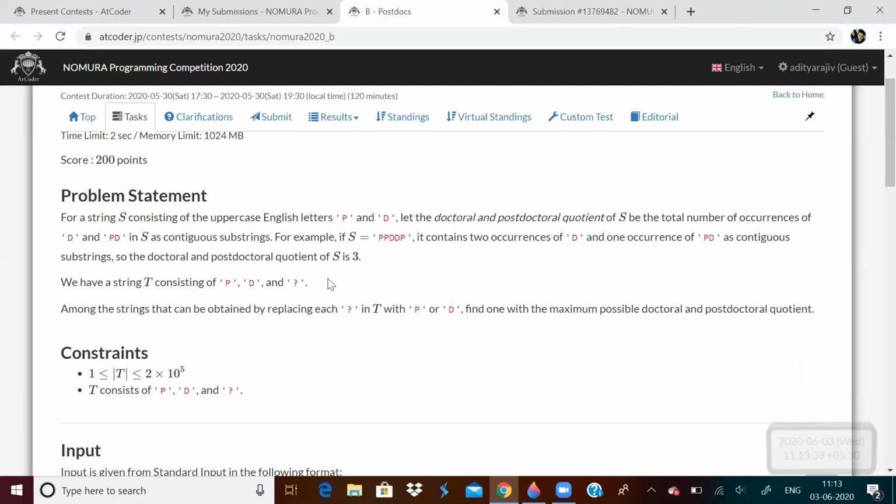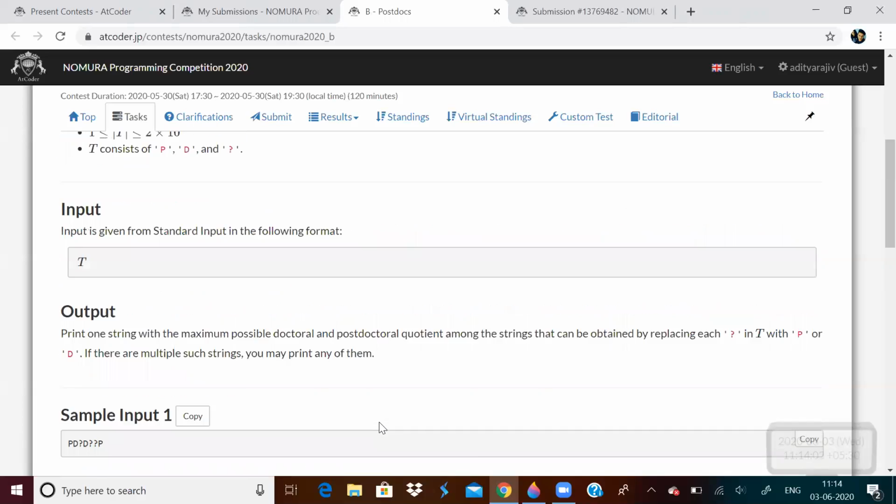We need to replace the question marks in a given string S, which contains P, D and question mark, such that the sum of doctoral and postdoctoral quotient becomes maximum.